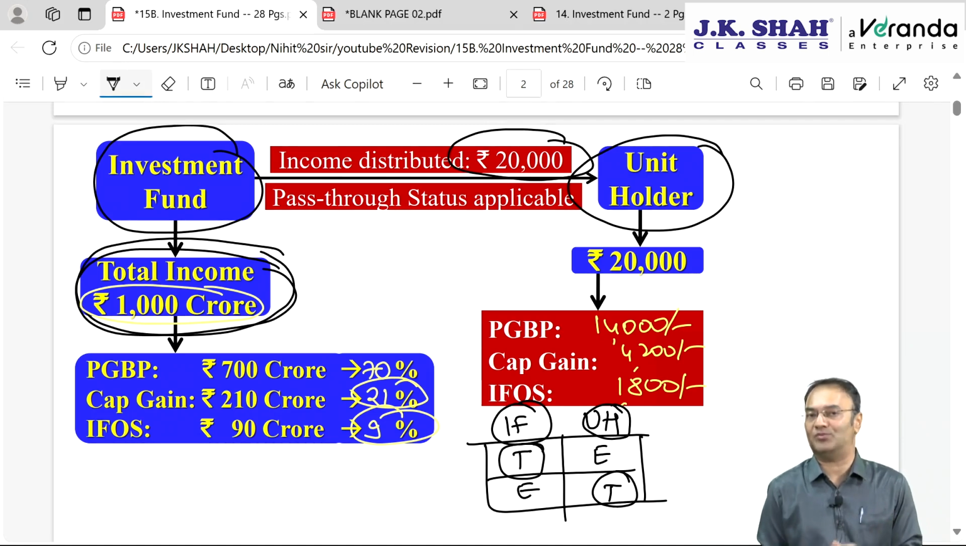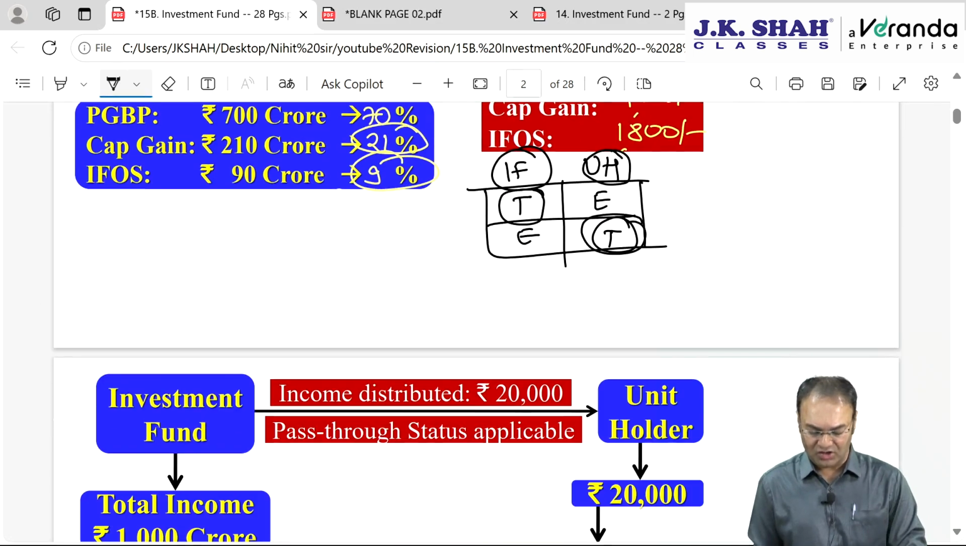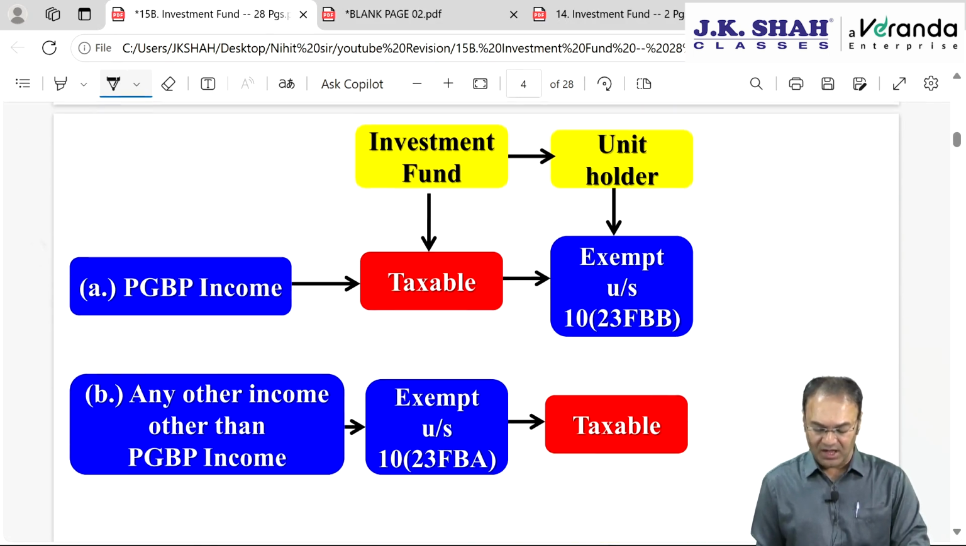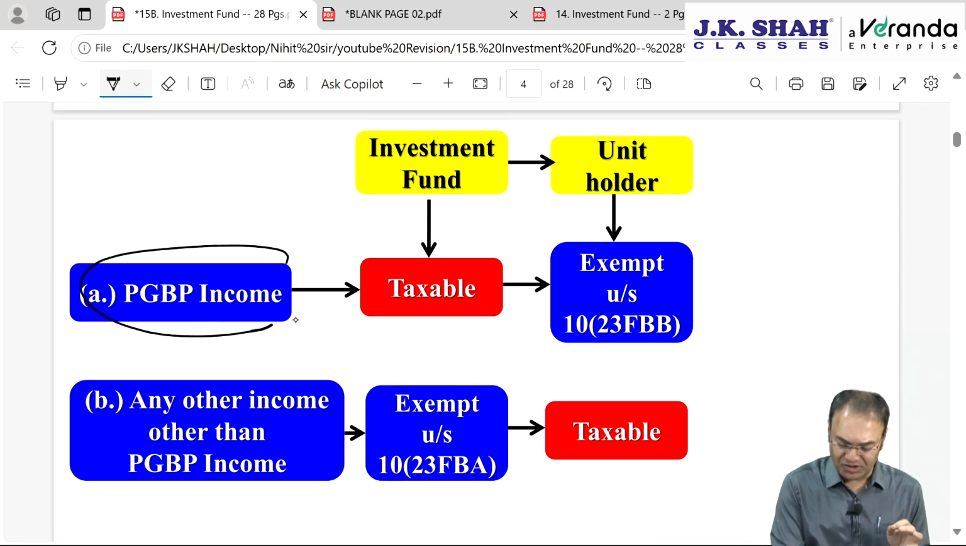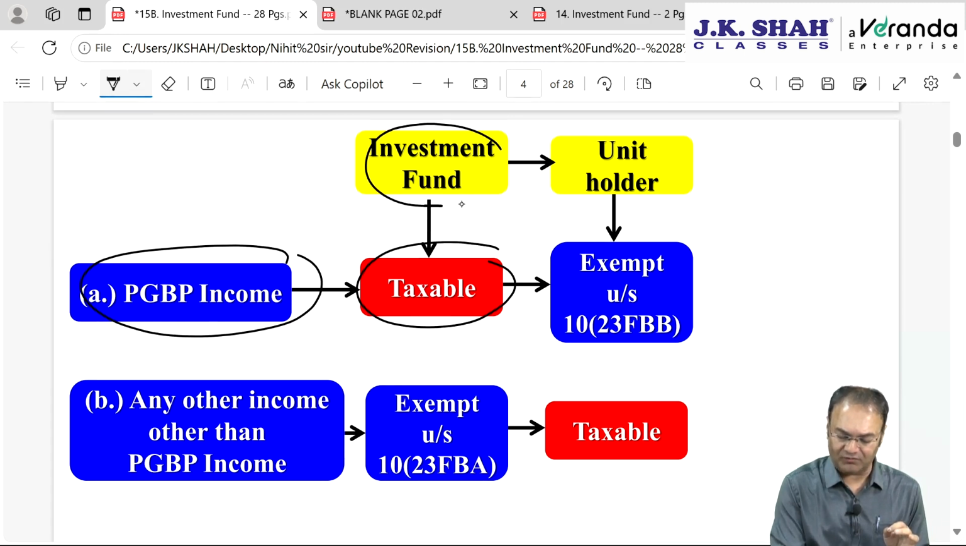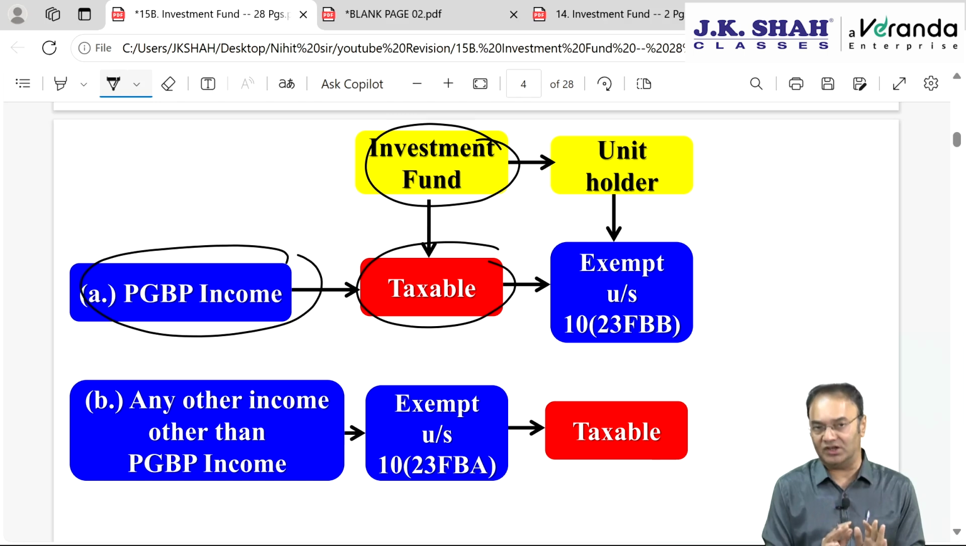That is the concept of pass-through status. If taxable in the hands of the unit holder, it will always be taxable at the normal regular rate of tax applicable to the unit holder. So let's try to understand that. Out of total incomes, only PGBP income, business income, will be taxable for the investment fund. You just need to remember this much, rest all is opposite of what we discussed.